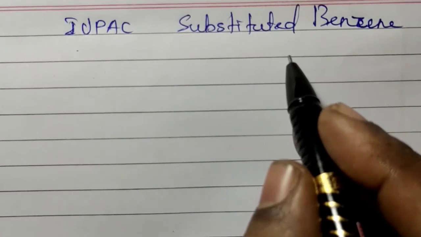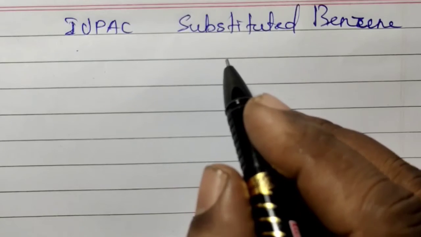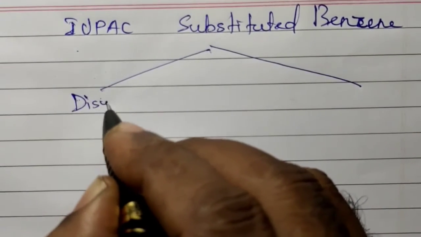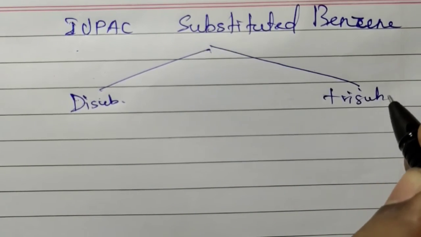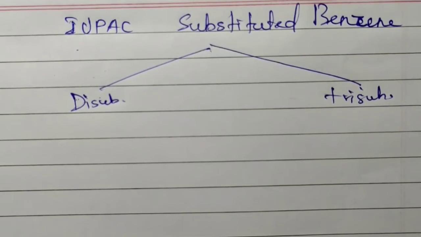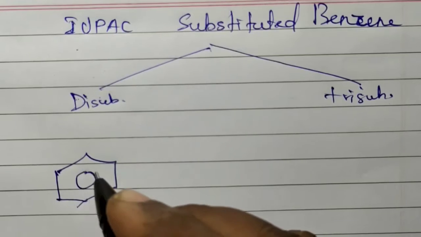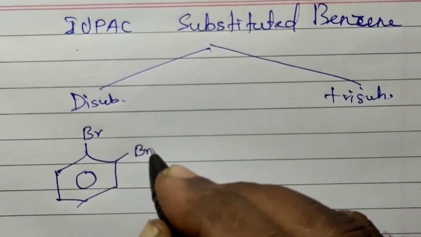IUPAC nomenclature of substituted benzene. We are going to discuss two things: one is a disubstituted compound, another one is a trisubstituted compound. For example, on benzene, one Br is present, another Br is present.